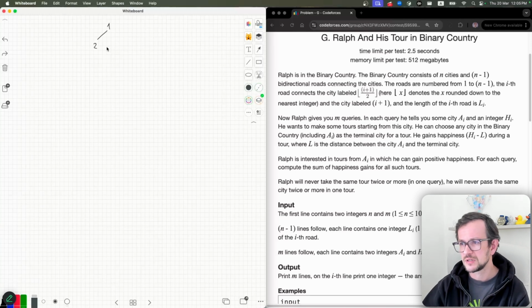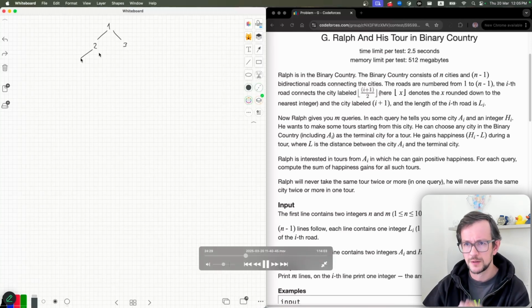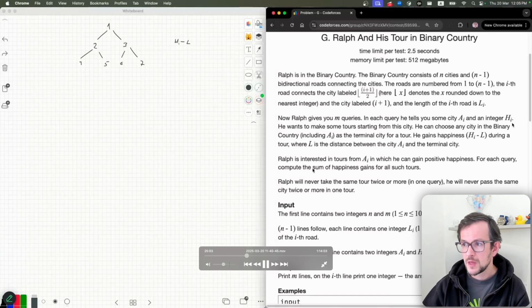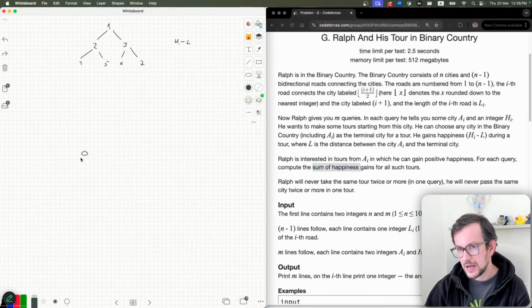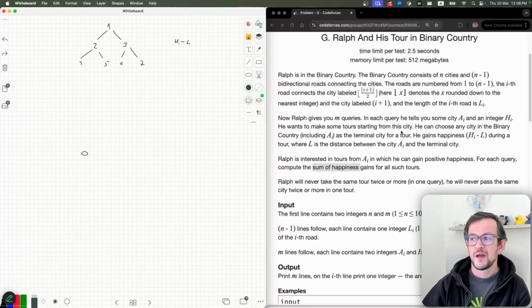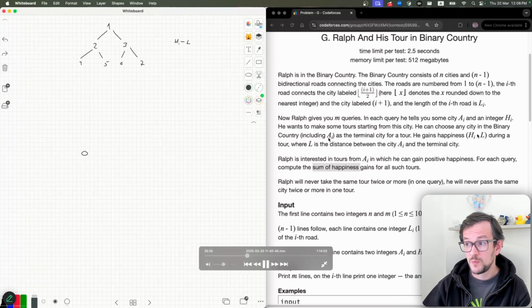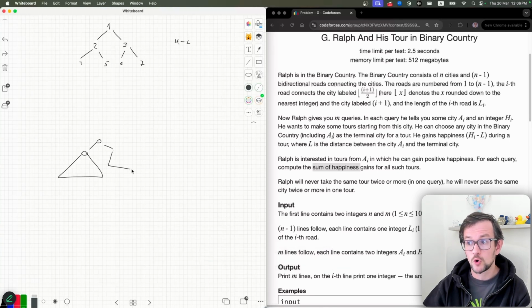It's unusual because you number elements from 1. Normally you number from 0. But that's it. So I just checked that it's actually what I think it is. And you have queries like this. You're given some vertex of this tree and some number h, and you look at all nodes with distance less than h, and the happiness for this node will be equal to h minus the length of the road. And you need to calculate the total happiness you have from all possible vertices.